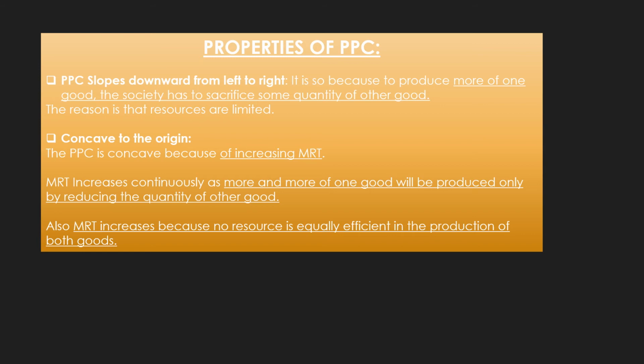And the second property of PPC indicates it is concave to the origin. Now, the PPC is concave because of increasing MRT. What is MRT? MRT is the marginal rate of transformation. MRT increases continuously as more and more of one good can be produced only by reducing the quantity of the other good. Also, MRT increases because no resource is equally efficient in the production of both goods.